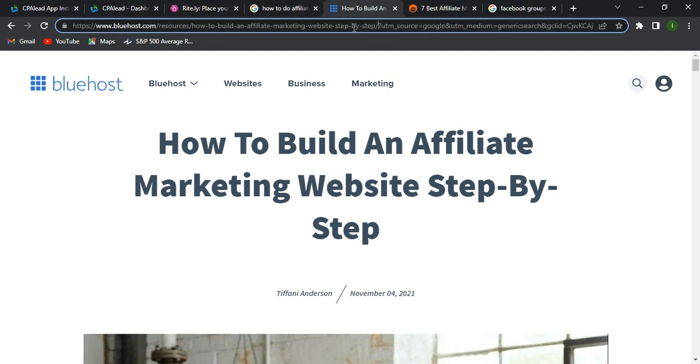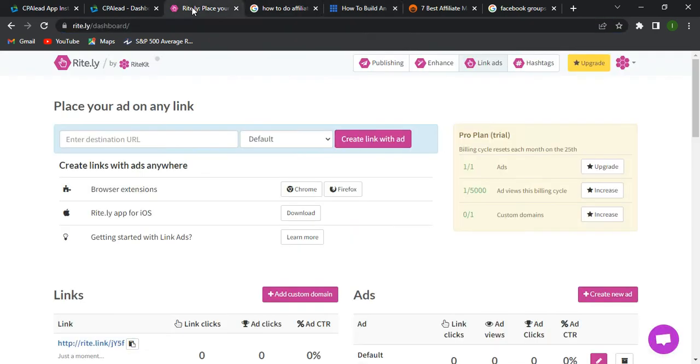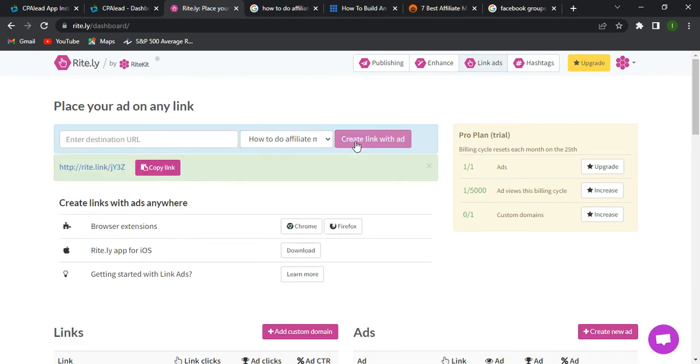To do that, I'm going to select the link here, copy it and paste it in the destination, select that I'm going to link it with this advertisement, and click on create.